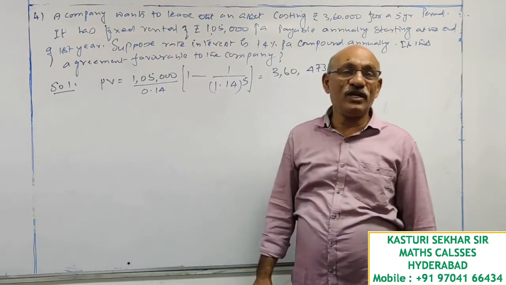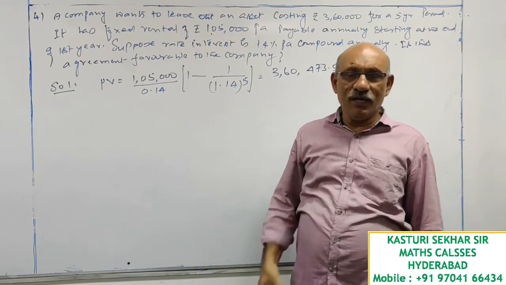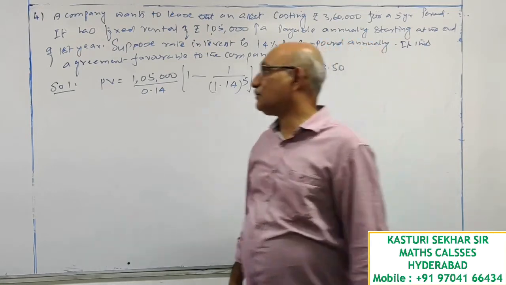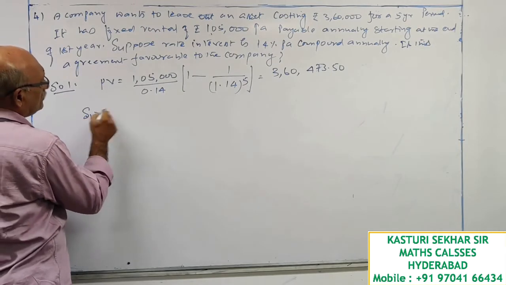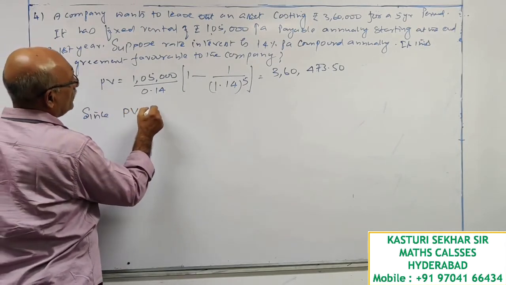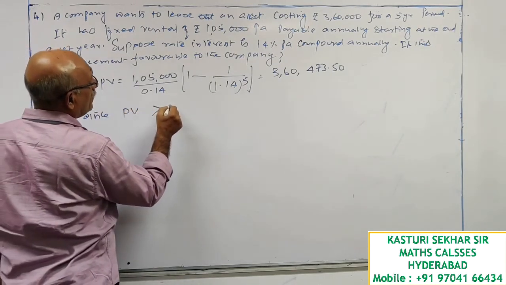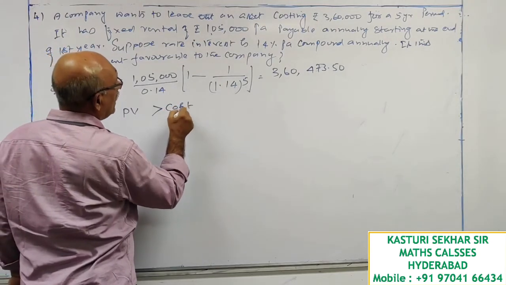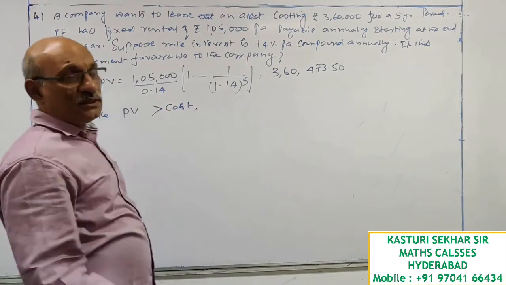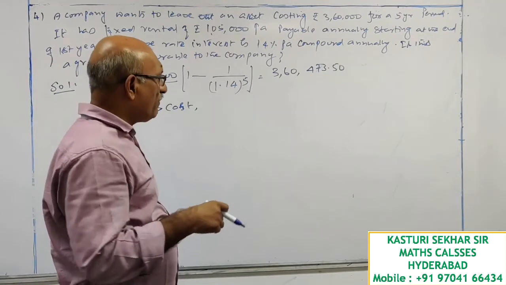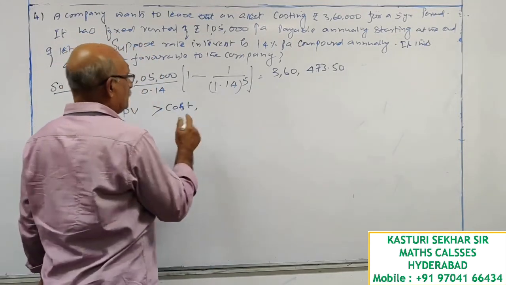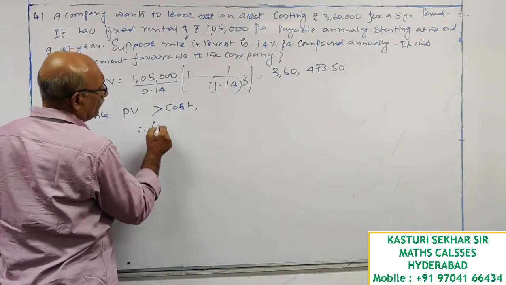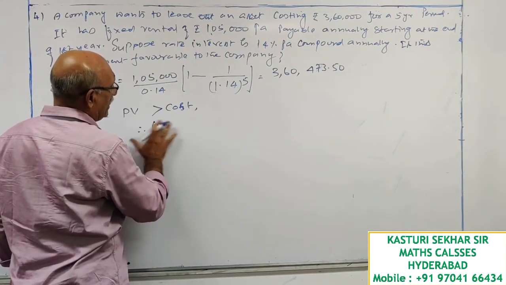This is the present value of rents you are receiving from today's point of view. Since present value is greater than cost, since you are the owner, you prefer to give it for rent. Therefore, agreement is preferable.